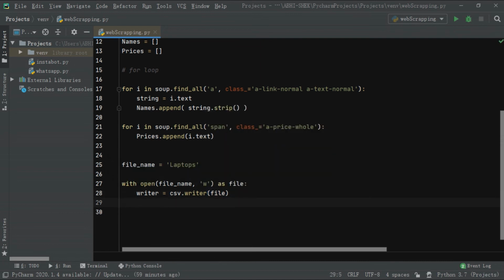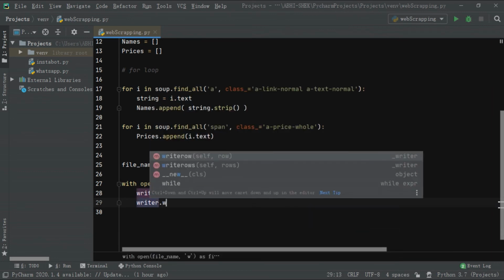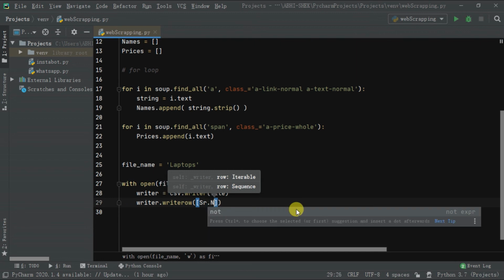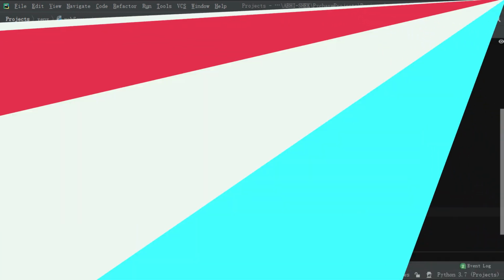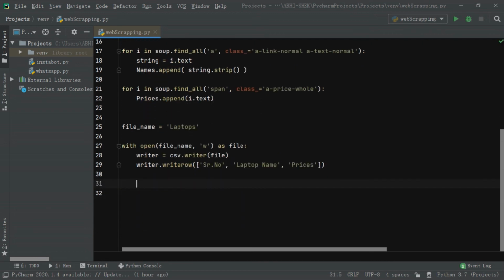The first row of the CSV will have the headings of the columns. We will have 3 columns: first for serial number, second for names of laptops, and third for prices. Now with the help of a loop and the writer, write all the elements in the CSV file.